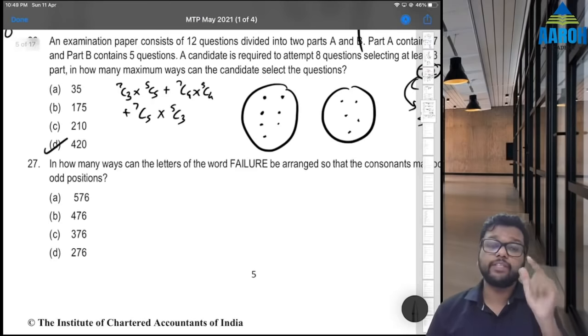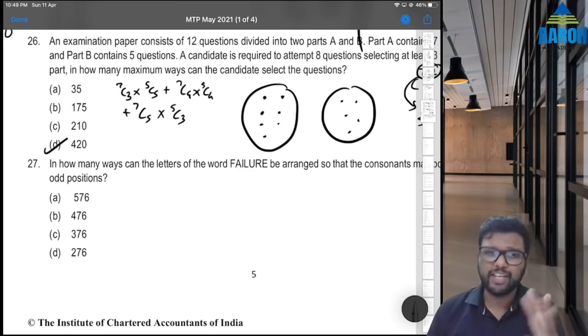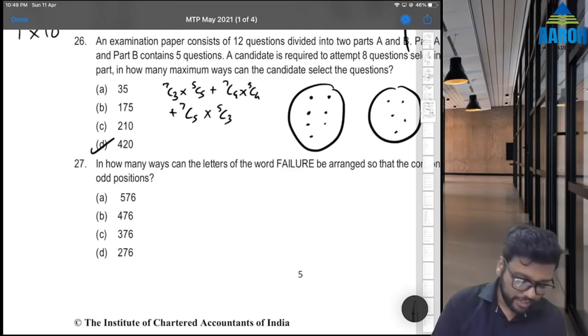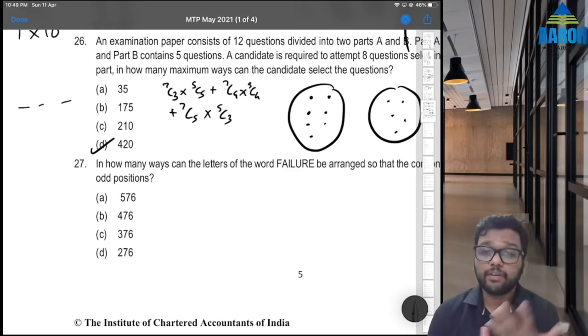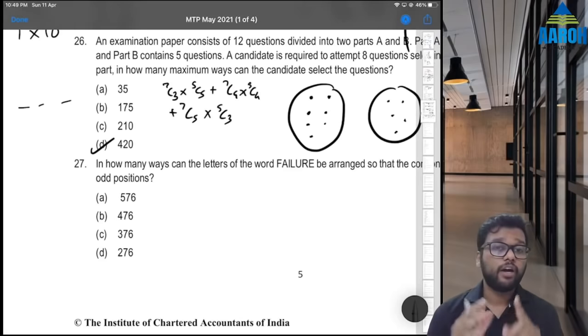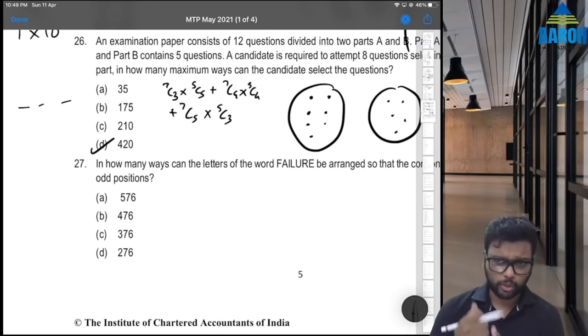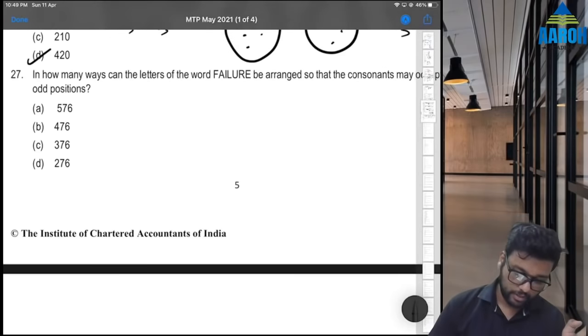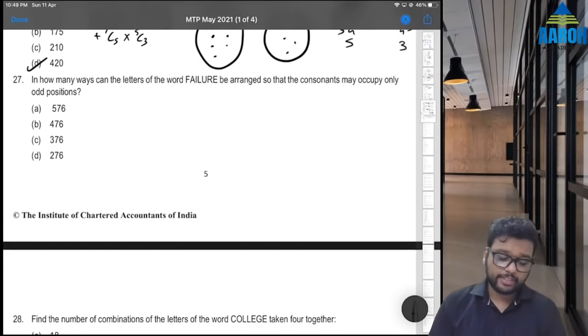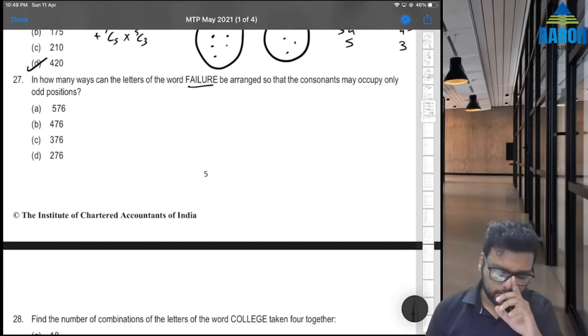You have to be fast in calculation of nCr and nPr. nPr is not that hard: for nPr we can always draw places, but for nCr we have to solve. So you have to be fast. Again, lectures of permutations and combinations are also available. Go through them. 27. In how many ways can the letters of the word failure be arranged so that consonants